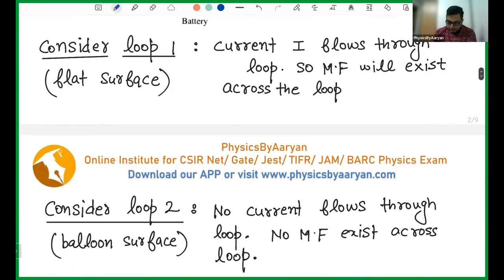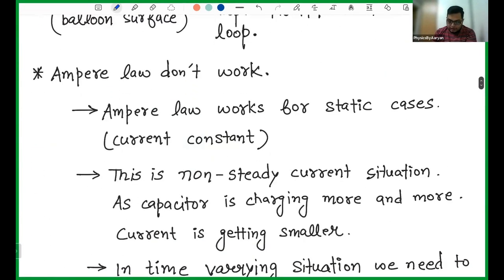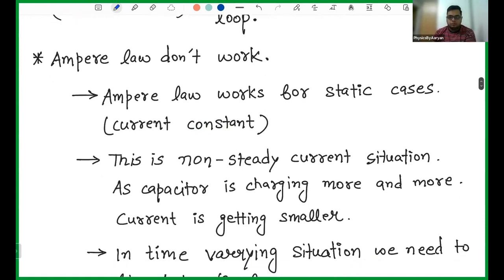Okay. Then Ampere's law doesn't work in the case of, so Ampere's law is not working. And what Maxwell observed was, if it is a static case, it means the current is constant, the current is not changing.